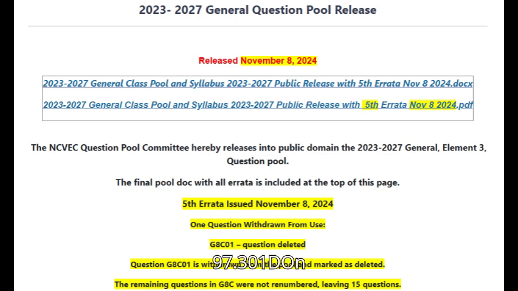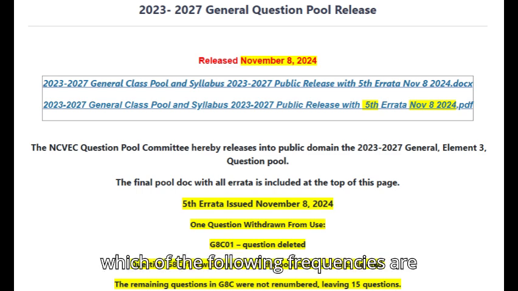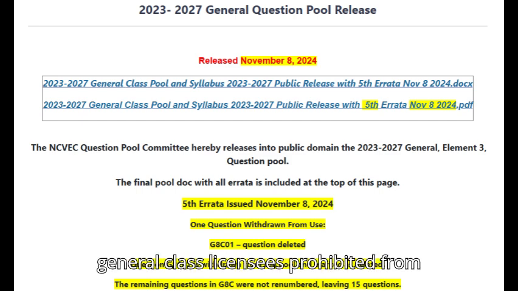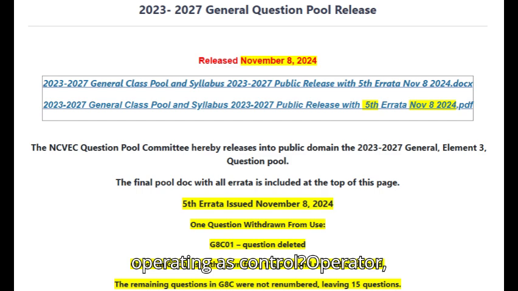G1A05A. 97.301D. On which of the following frequencies are general class licensees prohibited from operating as control operator? A. 7.125 MHz to 7.175 MHz. B. 28.000 MHz to 28.025 MHz. C. 21.275 MHz to 21.300 MHz. D. All of the above.